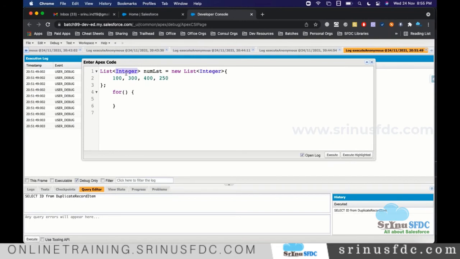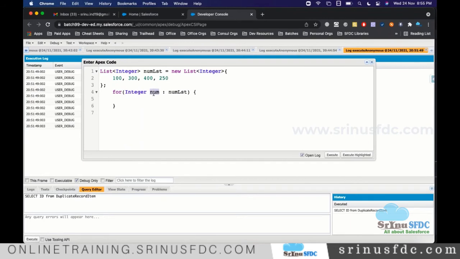If you want to store all Boolean values, we say Boolean, like that. Now this collection type is integer. On the left side we use the type integer, then some variable name, whatever you want as a developer. I am giving number, then colon, then the collection name, the collection which has these 4 values. On the left side, what is the type? Integer. The variable name can be anything you want.